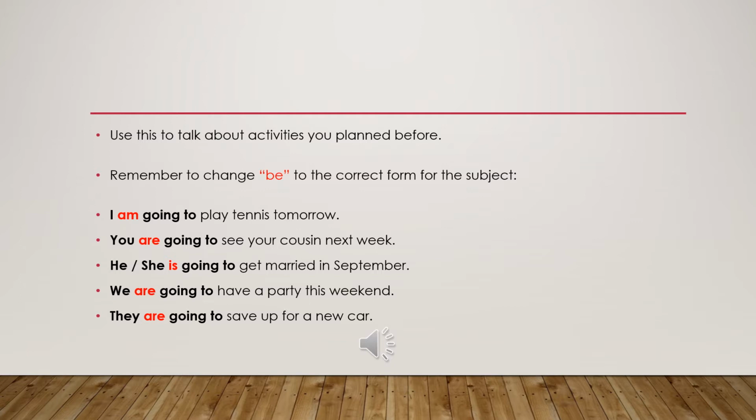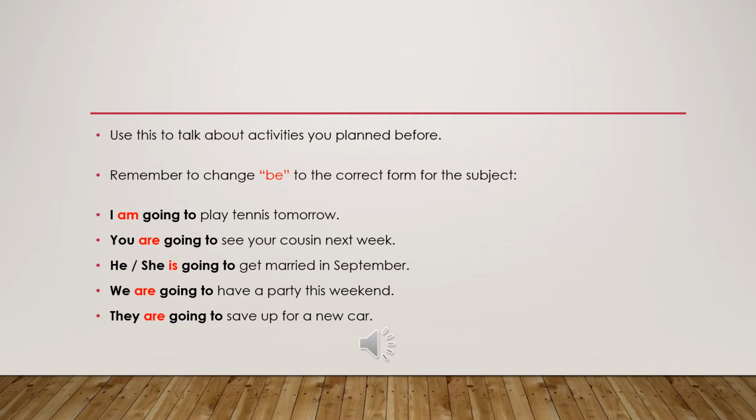Be going to plus a verb. We use be going to plus a verb to talk about activities you planned before. So this will be in the future, but you planned before.